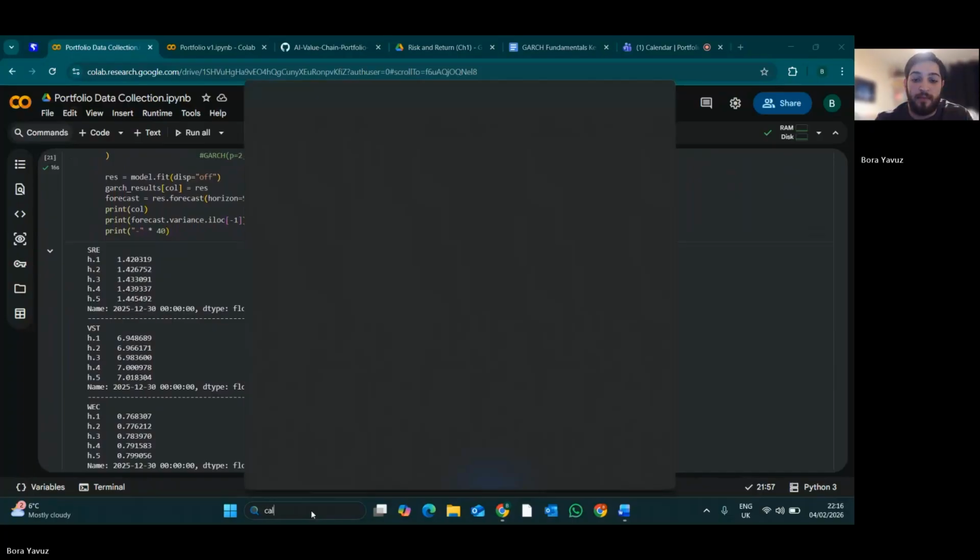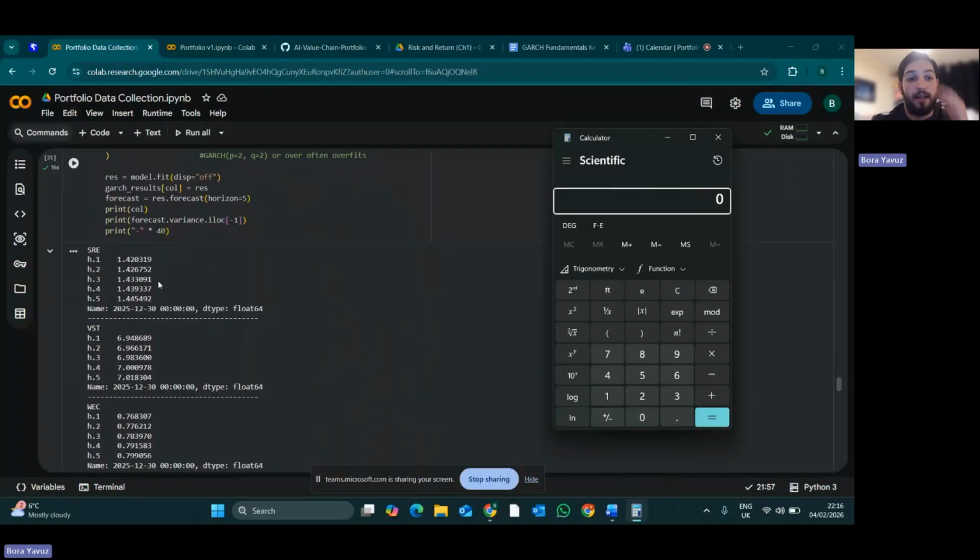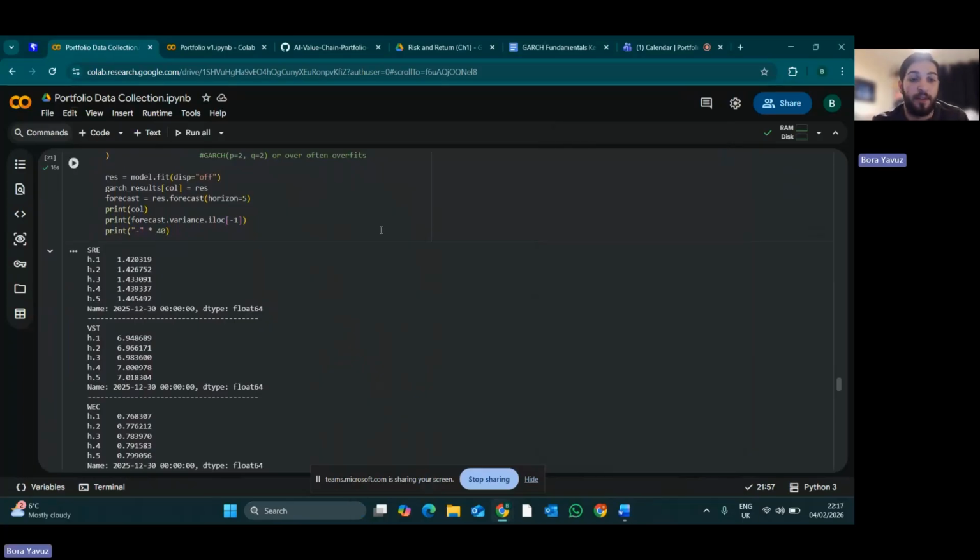However, when we're displaying the variance here, it is in percentage form. So, for example, SRE here would be 0.142, and that square rooted would show an 11% or 12% volatility, for example.